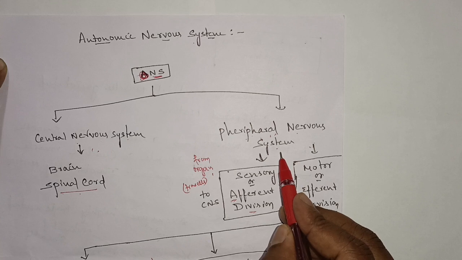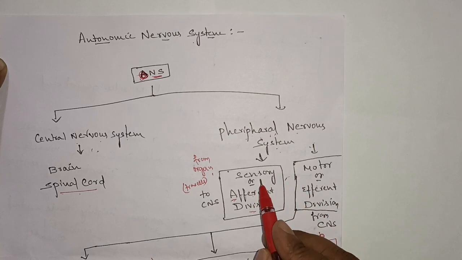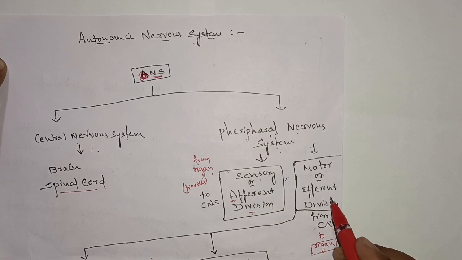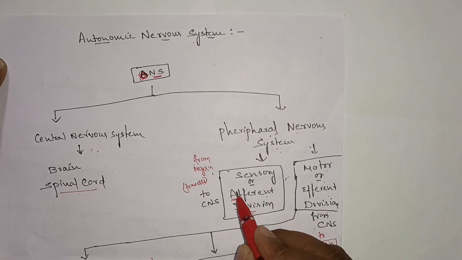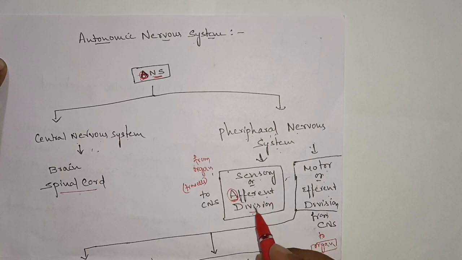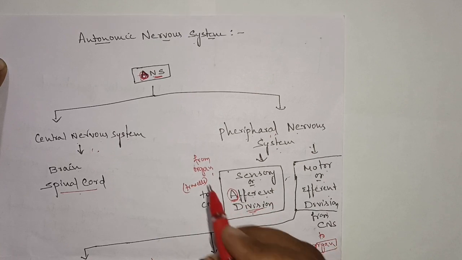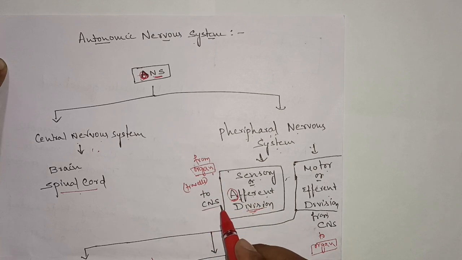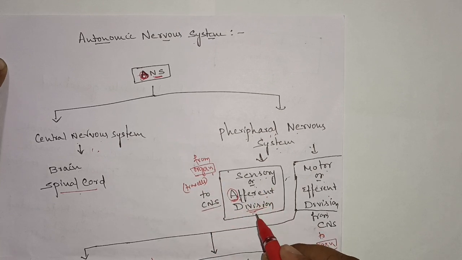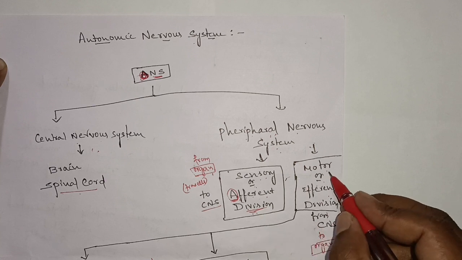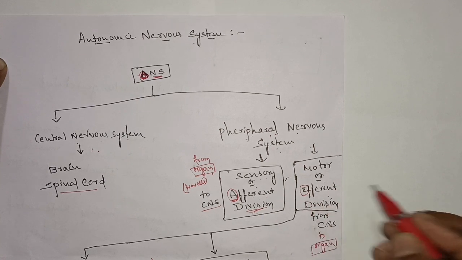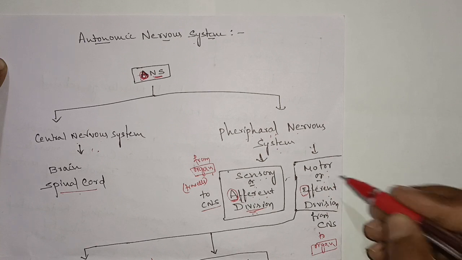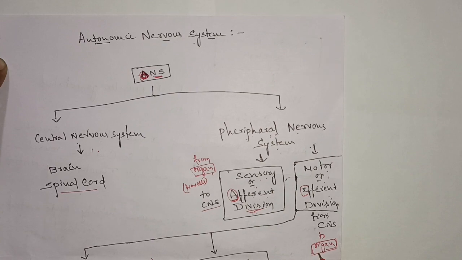Here it mainly consists of two forms. One is the sensory or afferent division, another one is the motor or efferent division. Here afferent, A, means the division is originated from the organ to the CNS, called the sensory or afferent division, whereas the motor or efferent division, E, means it starts from the CNS and is originated from the CNS to the effector organ.